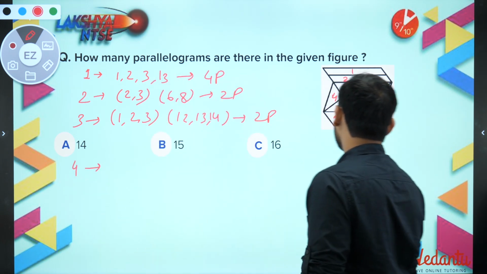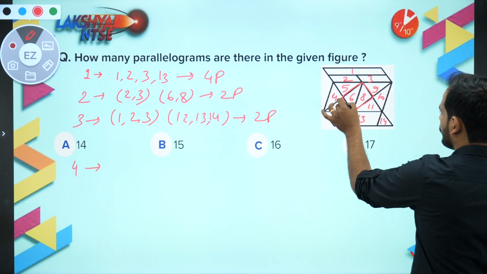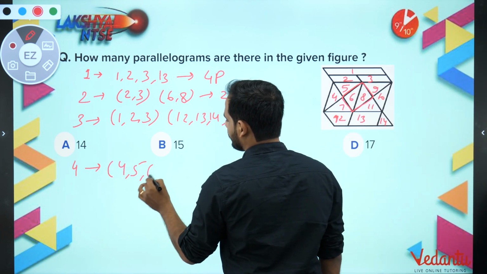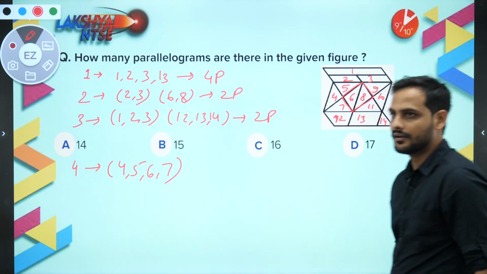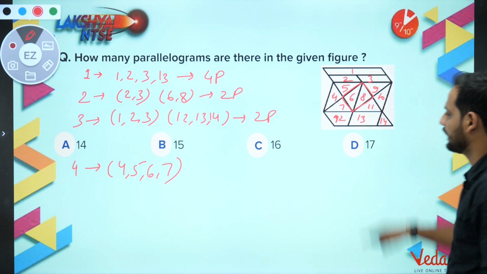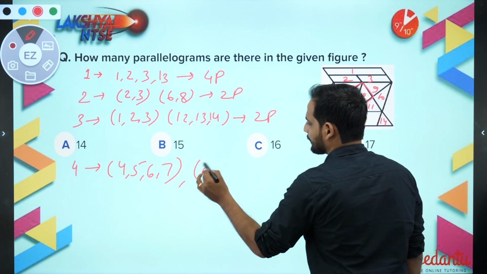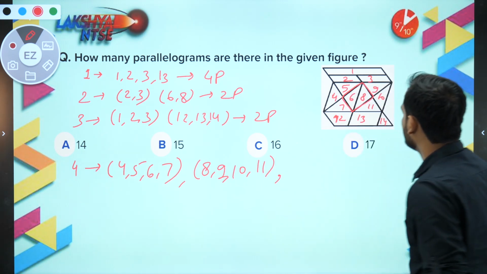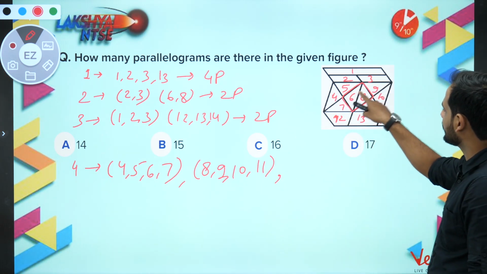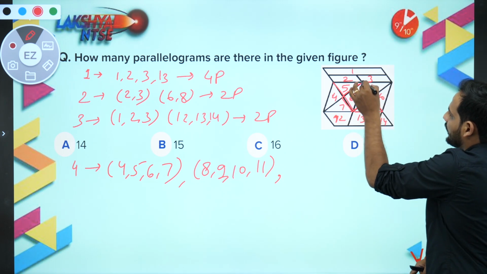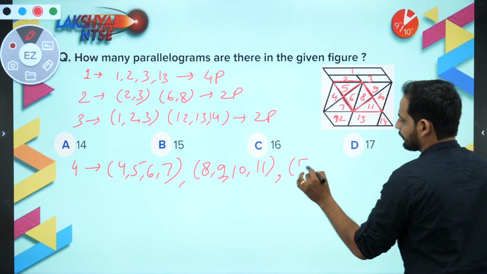Now let us take the combination of 4. When I take the combination of 4, bachcho, you can see first is 4, 5, 6, 7. Similarly 8, 9, 10, 11. Similarly, 5, 6, 8, 11 will also be a parallelogram.